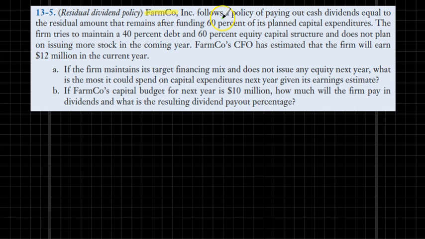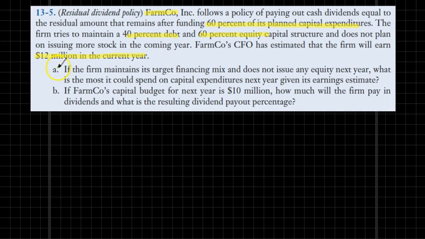FarmCo follows a policy of paying out cash dividends equal to the residual amount that remains after funding 60% of its planned capital expenditure. The firm tries to maintain a 40% debt and 60% equity capital structure and does not plan on issuing more stock in the coming year. The firm has estimated that it will earn $12 million in net income during the current year.